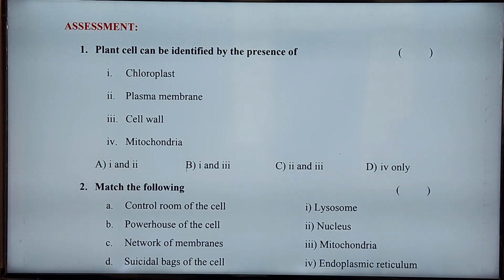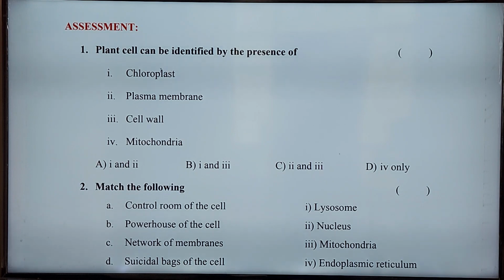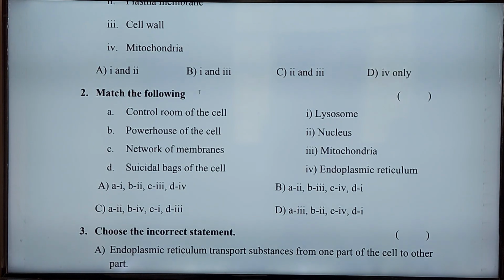So what is the answer? Plant cells have chloroplast and cell wall, these two are unique features of plant cells. So that is why first and third is the correct answer. The remaining cell organelles are also present in the plant cell, but chloroplast and cell wall are the unique features of the plant cell.